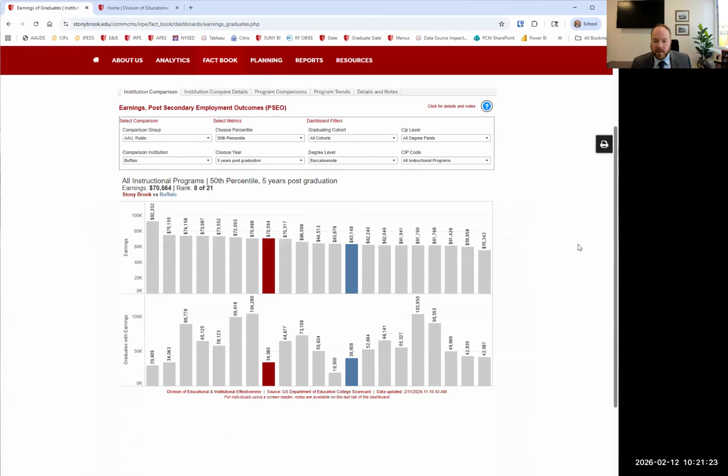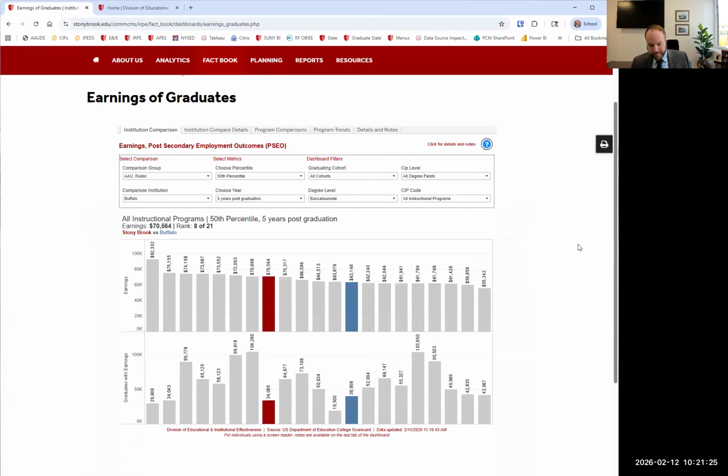So it will include information on how much students are earning. You can choose 1 year, 5 year, 10 year post-graduation, and you can look at the 50th, 25th, or 75th percentile. There's information at other degree levels, but it requires a certain number of graduates to meet the criteria for being able to publish these data. We get all these data from PSEO themselves, download it, ingest it, and put it together.